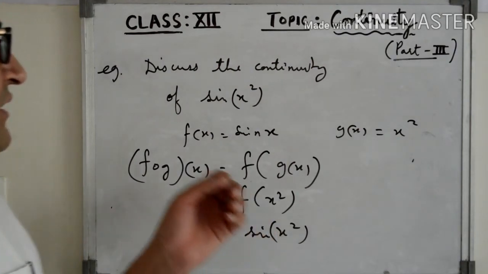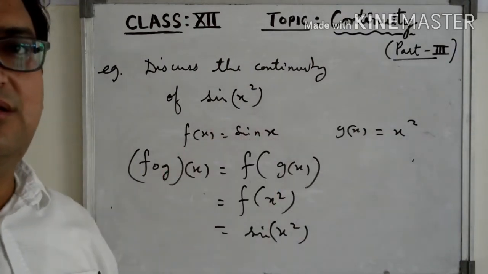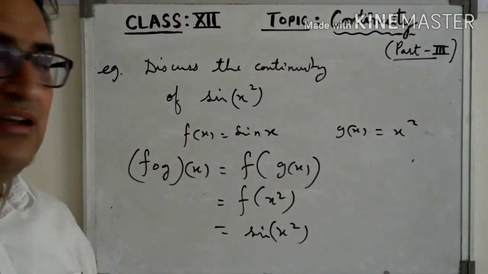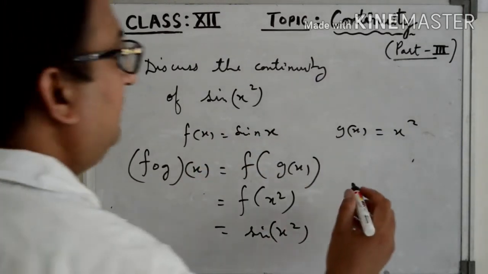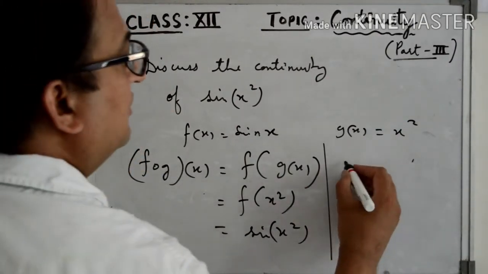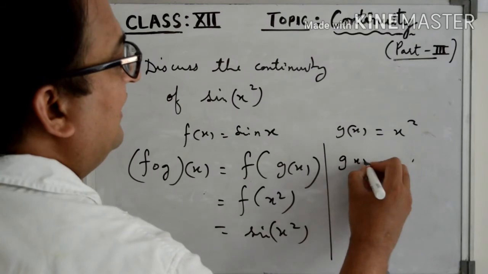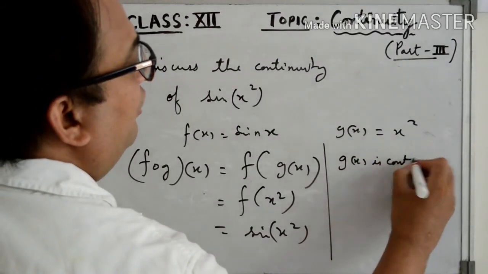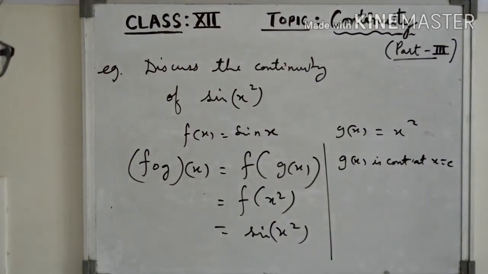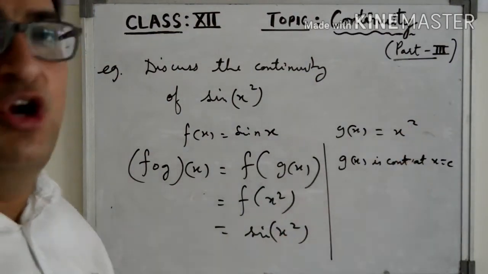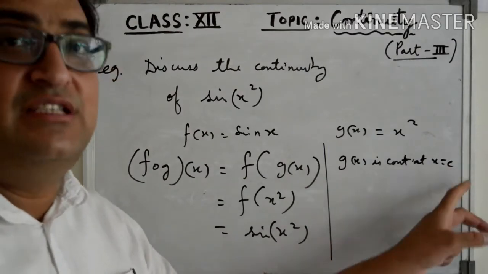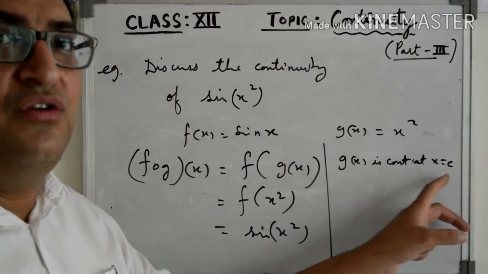As you know, these two functions are continuous. First of all, I have to take g. So I can say g(x) is continuous at a point c. C is any arbitrary point, and g(x) being a polynomial function, it is continuous at every point. So it will be continuous at any point c in the domain of g.